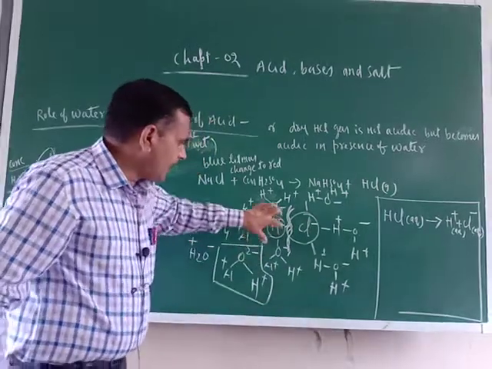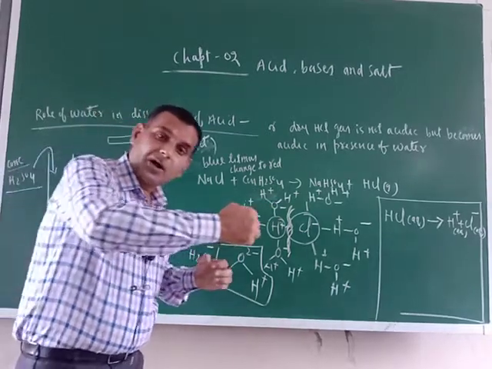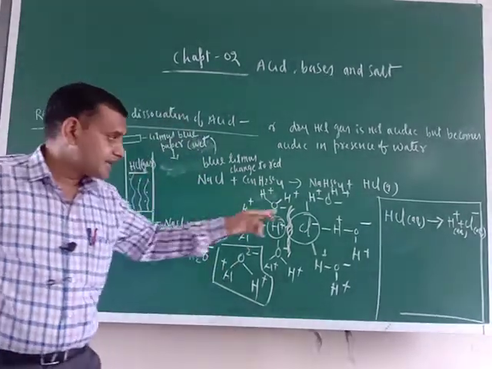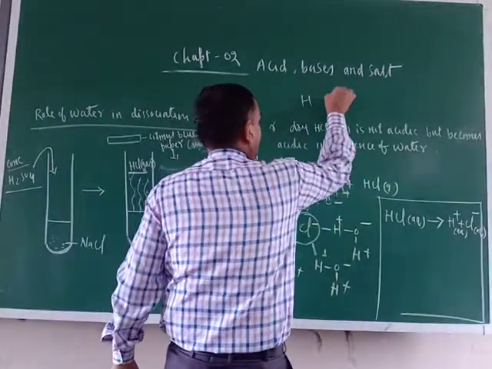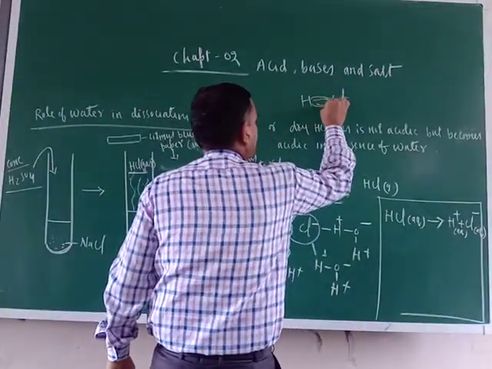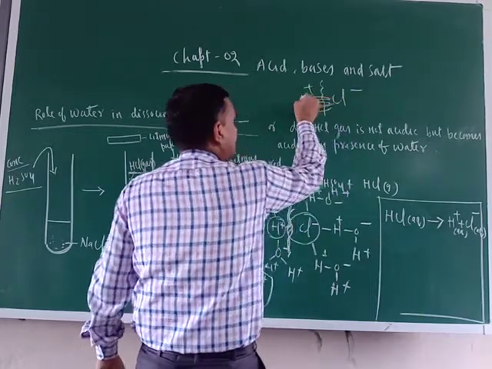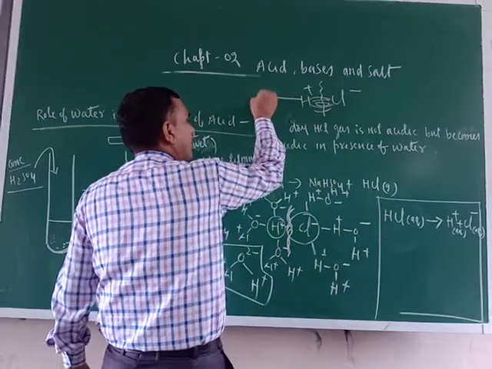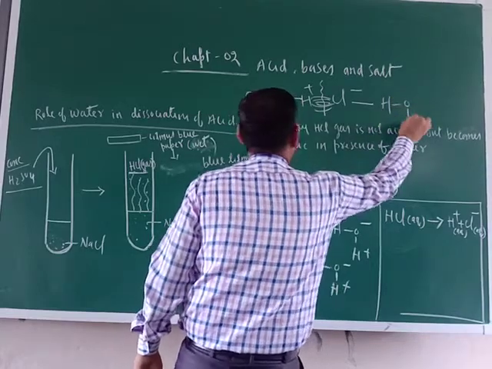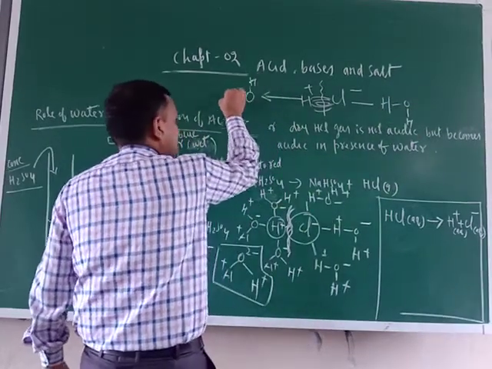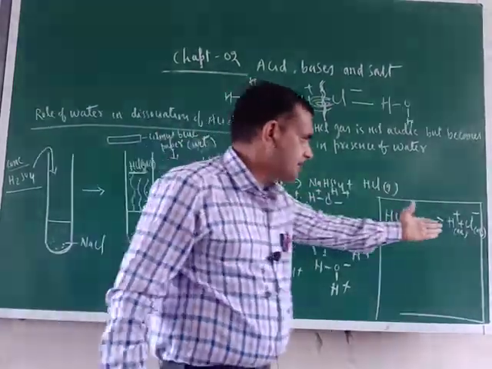Just see, now H will be surrounded by O of water. So now H will go toward the O side, Cl will go toward the H side. So now suppose this is the bond, H and Cl. This is the bond, positive and negative. So from here, this is attracted by O of water. This will be attracted by H of water. Correct or not? So just see, from here the bond will be broken. And this will be ionized.